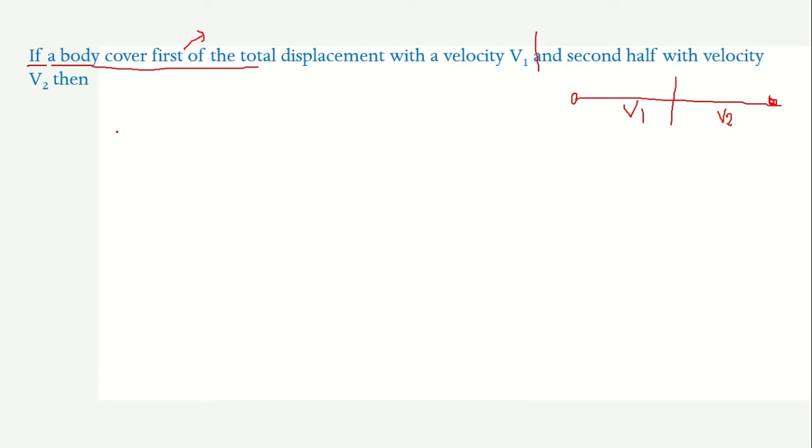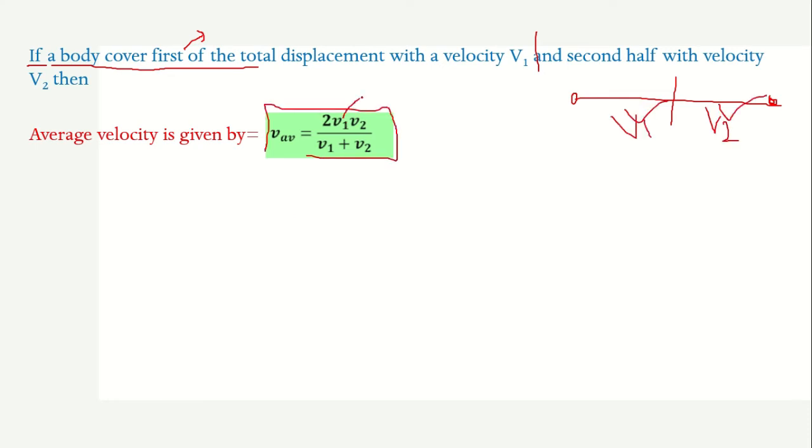So the average velocity is given by 2 v1 v2 upon v1 plus v2. That is, v1 is the velocity during the first half and v2 is the velocity during the second half.